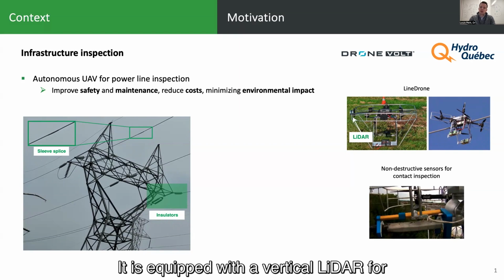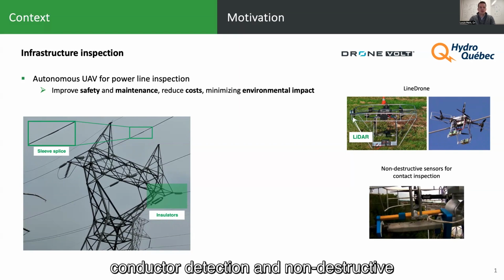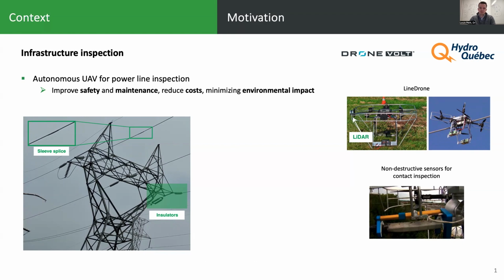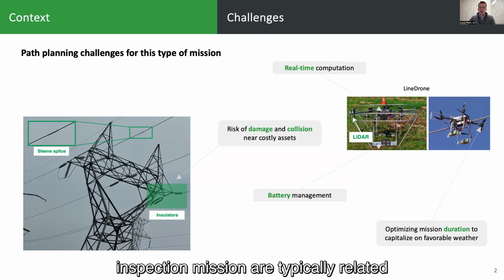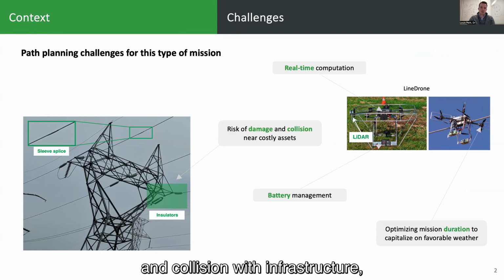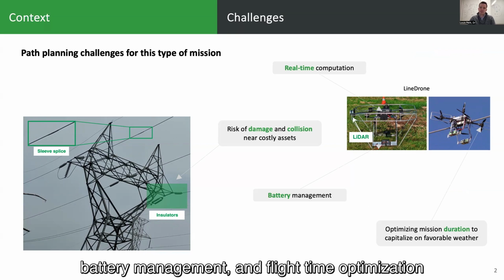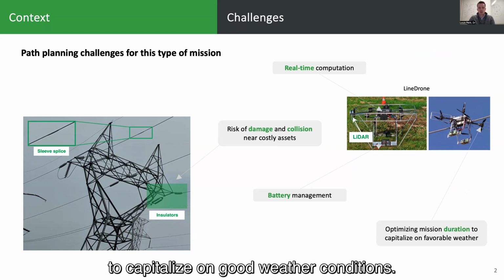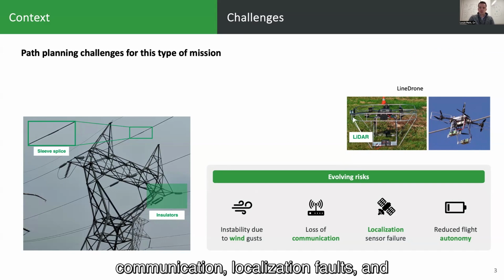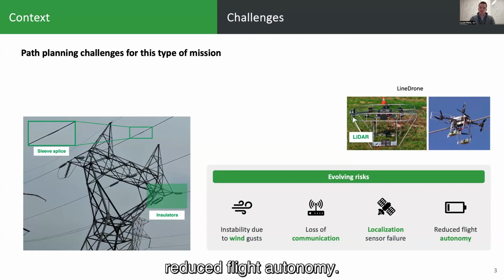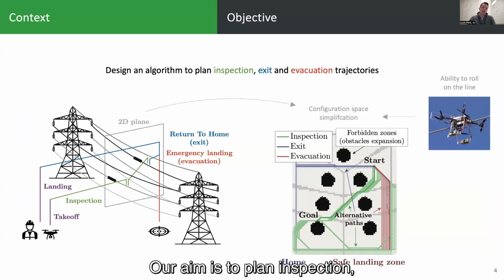It is equipped with a vertical lidar for conductor detection and non-destructive sensors for contact inspection. The challenges for trajectory planning during this type of drone inspection mission are typically related to real-time calculation, risk of damage and collision with infrastructure, battery management, and flight time optimization to capitalize on good weather conditions. Certain risks also arise and evolve over the course of a mission, including wind instabilities, loss of communication, localization faults, and reduced flight autonomy. Our aim is to plan inspection, exit, and evacuation paths.